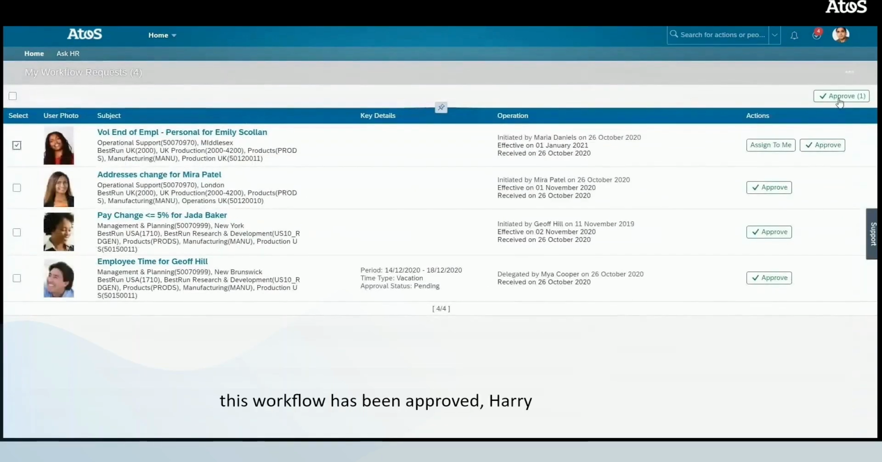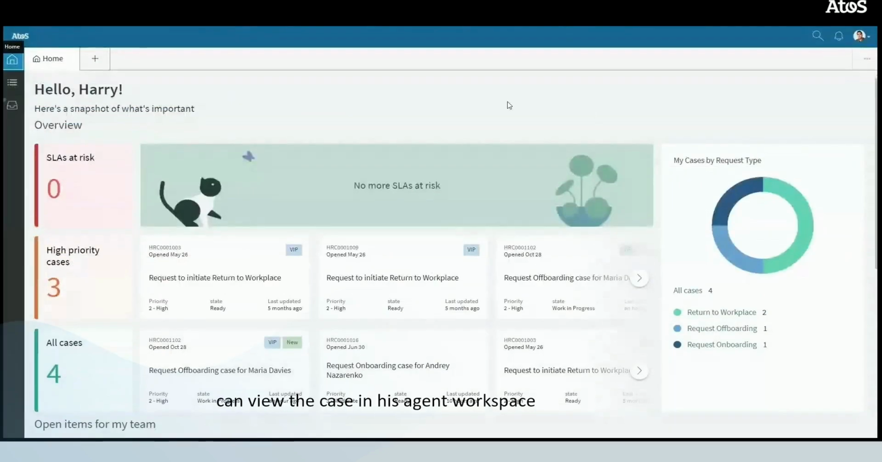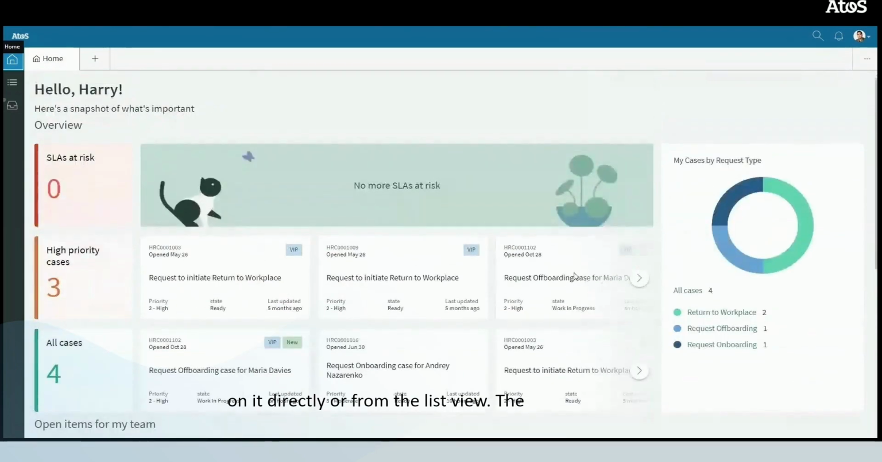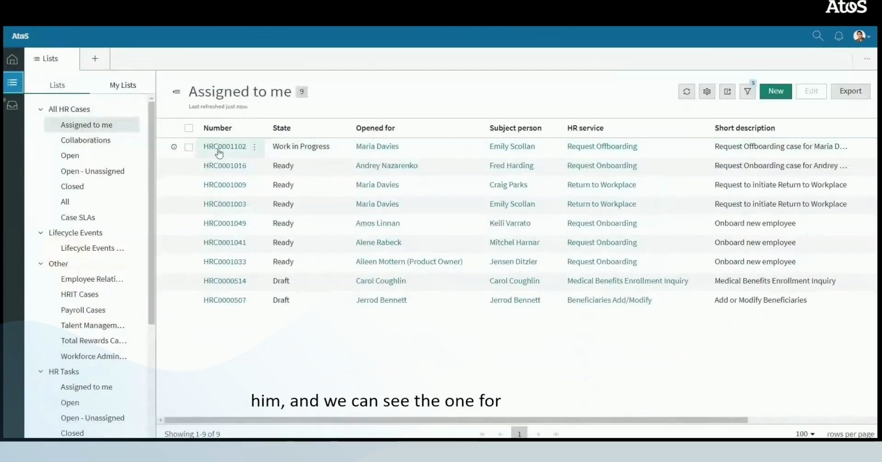Now this workflow has been approved, Harry can view the case in his agent workspace and see cases with an SLA at risk, high priority cases, and a case view by type. Here he can access the case by clicking on it directly or from the list view. The list view shows all the cases assigned to him and we can see the one for offboarding.